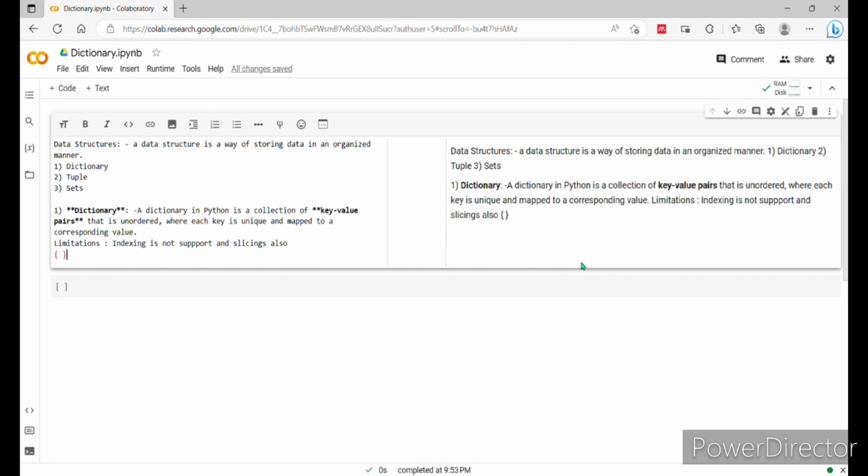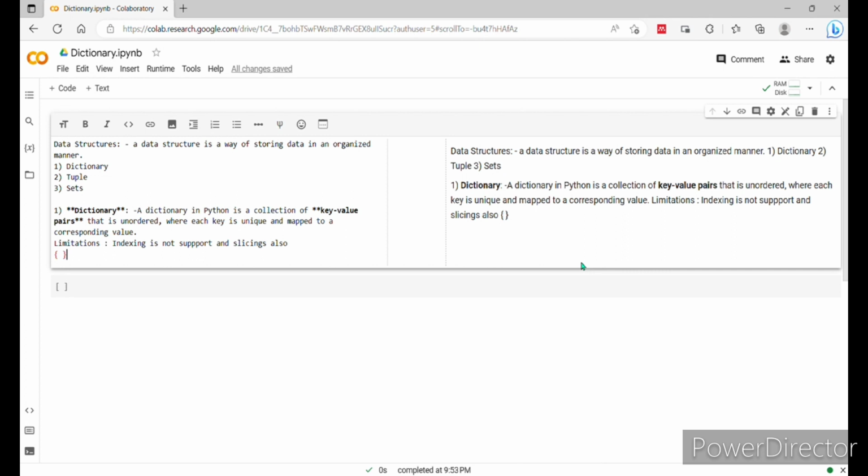And what is a dictionary? A dictionary is a collection of key value pairs. You need to remember one thing: if somebody asks what is a dictionary, the simple definition is key value pair. I have written here: a dictionary in Python is a collection of key value pairs that is unordered, where each key is unique and mapped to a corresponding value.